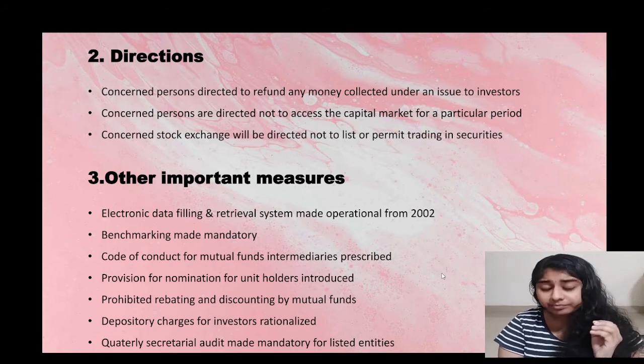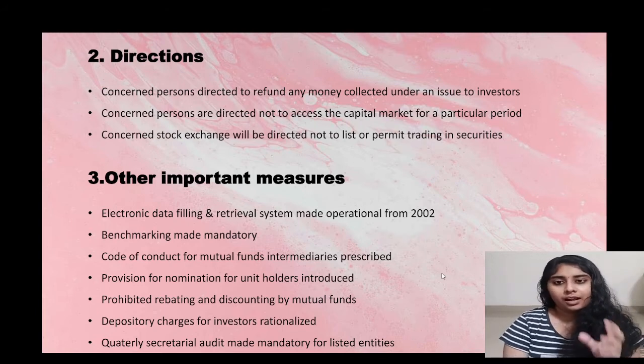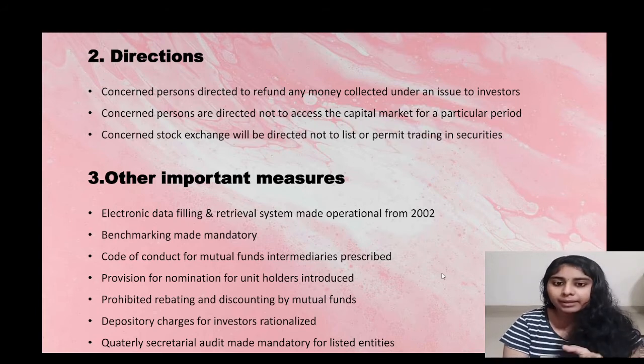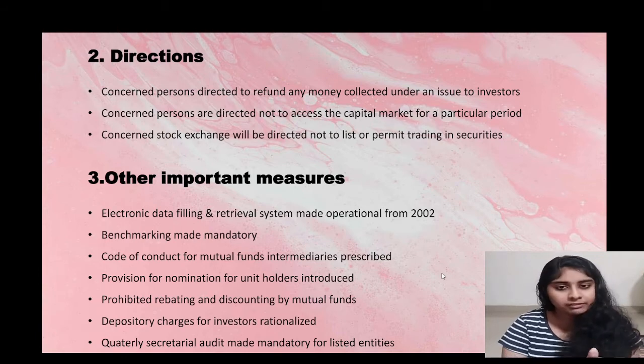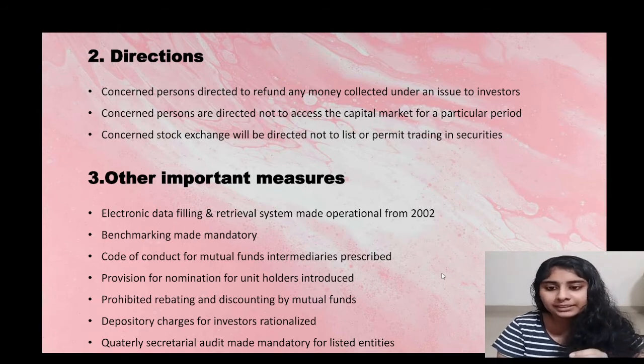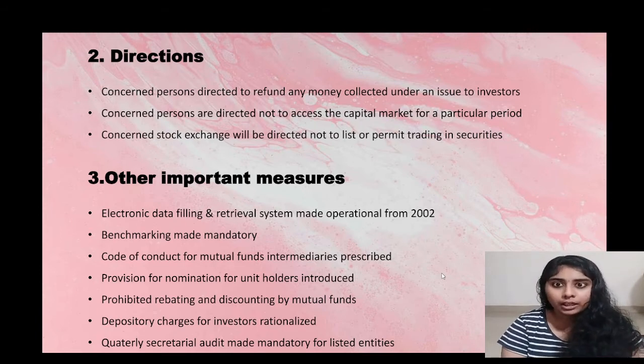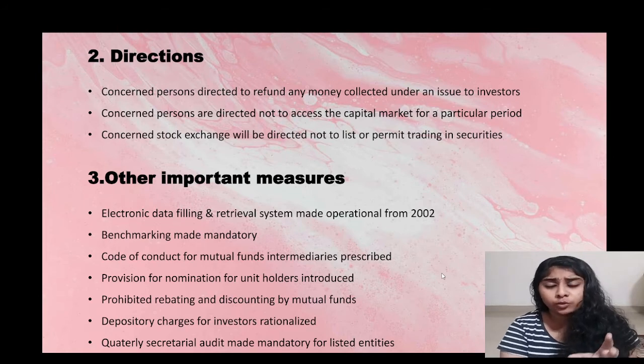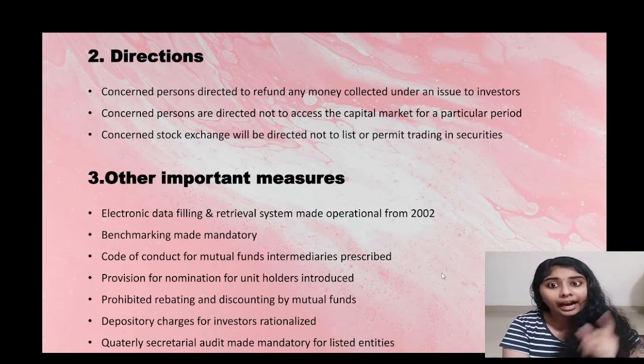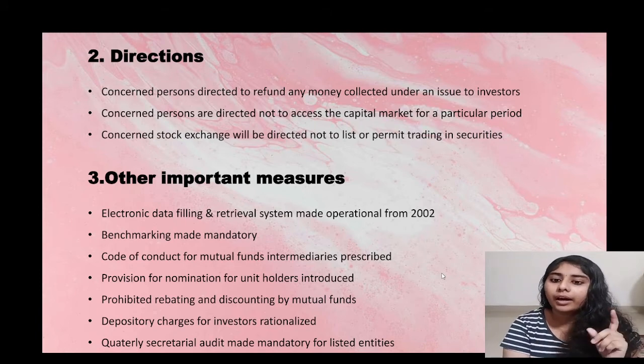That is, the concerned persons are directed to refund any money collected under an issue to the investors, and the persons are directed not to access the capital market for a particular period. That is, if a company seems to be doing any malpractice, SEBI can direct them not to access the capital market for a certain period of time.